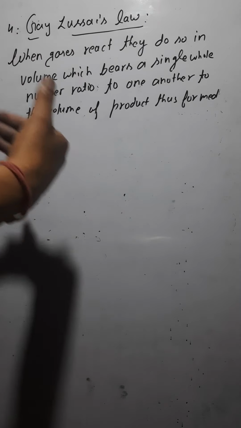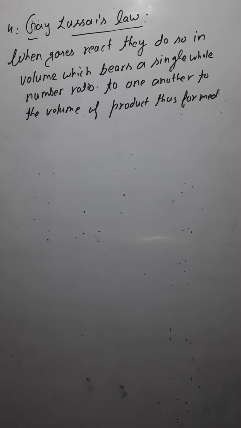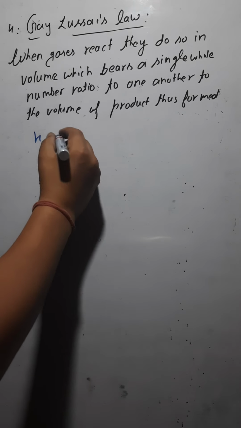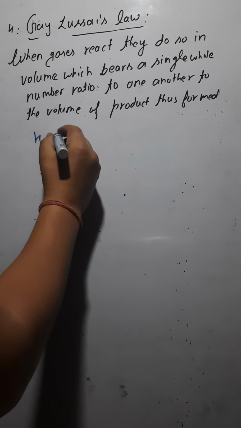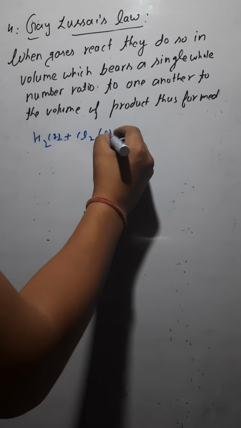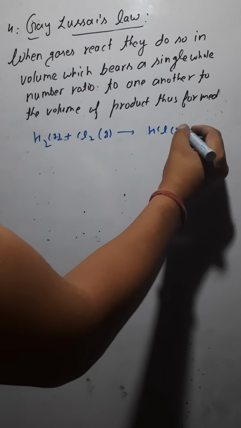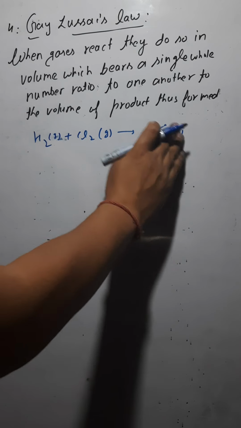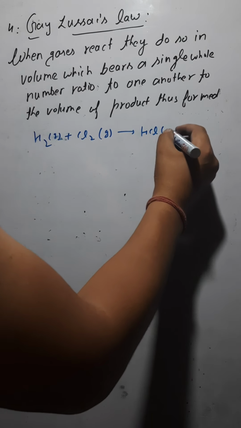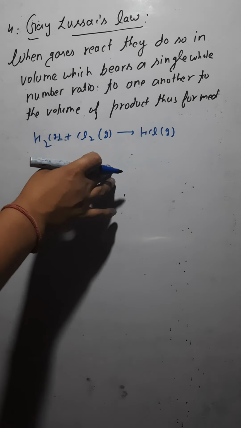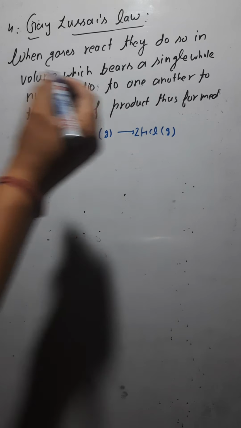So when gases react, they do so in volumes which bear a single whole number ratio to one another and to the volume of the product thus formed. How can the question be asked? Let's say you have hydrogen, which is a gas, reacting with chlorine, which is again a gas, and they are forming HCl, hydrochloric acid gas. But the first thing you have to do is to balance this equation. So for that we would write 2 here.